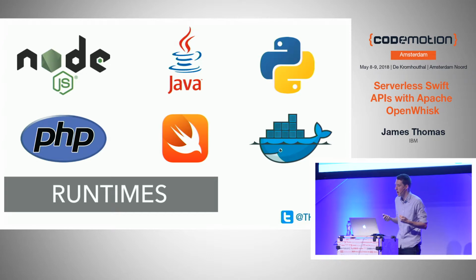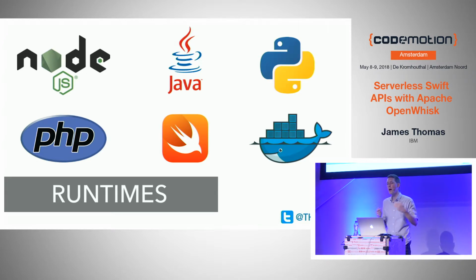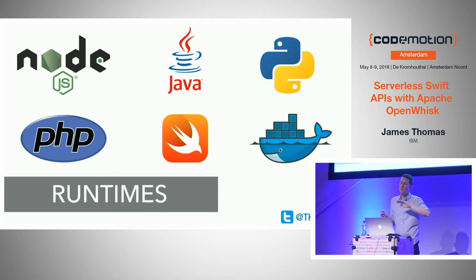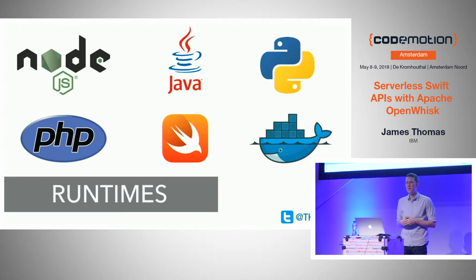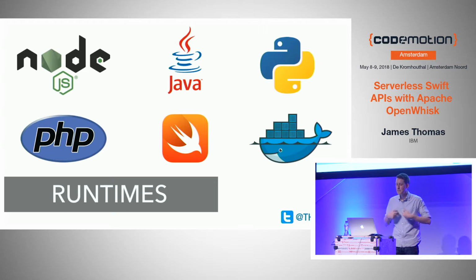The reason for this is that IBM has been heavily involved in Swift as a language since it was open sourced by Apple about 2 years ago now. We've been doing some of the cross-platform support on things like Linux. We've been doing things like Kitura, which is a web framework, and we've been working on the language itself. So for us, it made great sense to add Swift to this serverless platform because it's a language we're heavily invested in. And I also think it's great for mobile developers, because if you're doing Swift for mobile apps, you can quickly write some backend APIs and services and deploy them to the cloud without really having to know too much about broader infrastructure stuff.